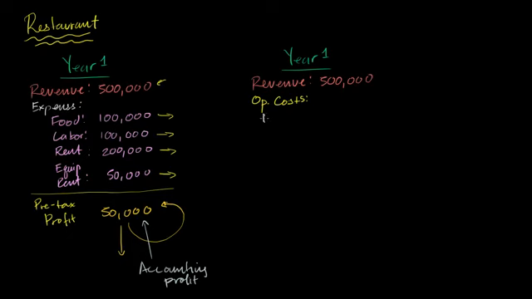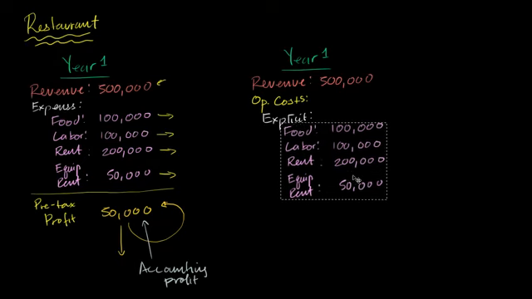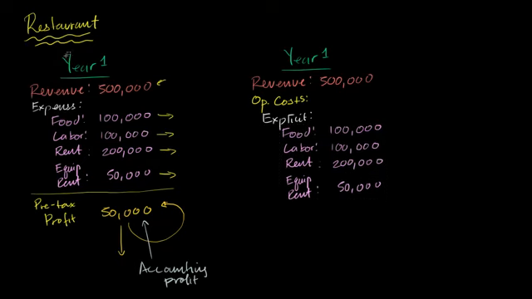So first, let's do the explicit opportunity costs. Well, actually, all of these are explicit opportunity costs. So let me just copy and paste that. So all of these are explicit opportunity costs. And the reason why they are explicit is I'm actually paying money for all of these things, even the equipment and the rent of the apartment. I don't own it. I'm actually paying whoever does own it. These are direct outlays out of the business. I'm explicitly making these payments.